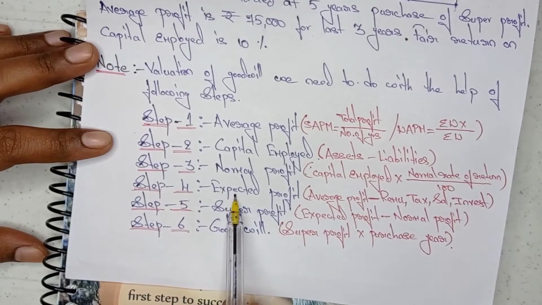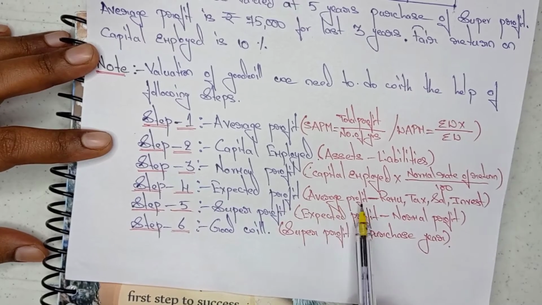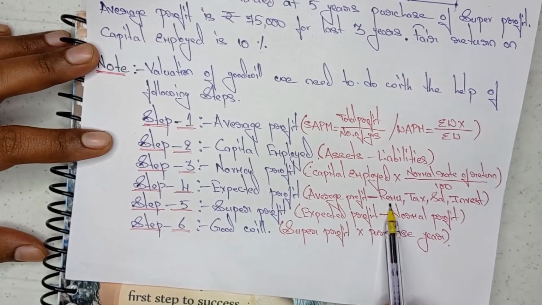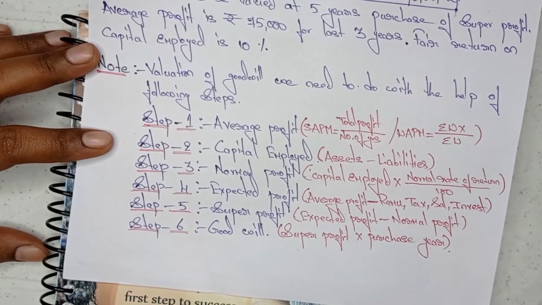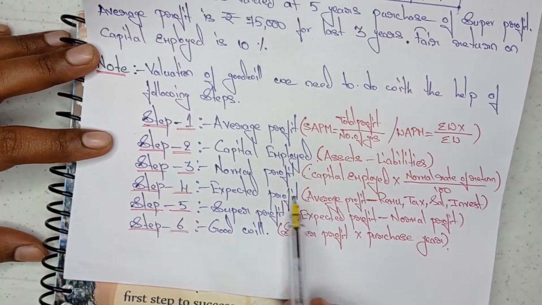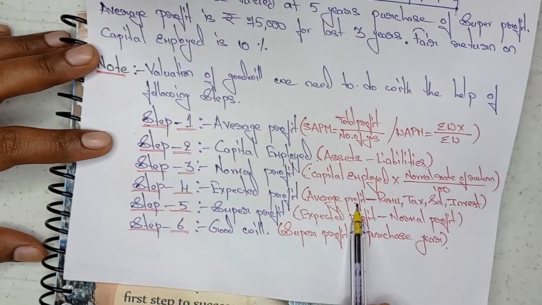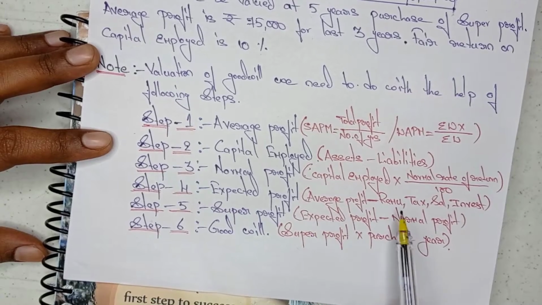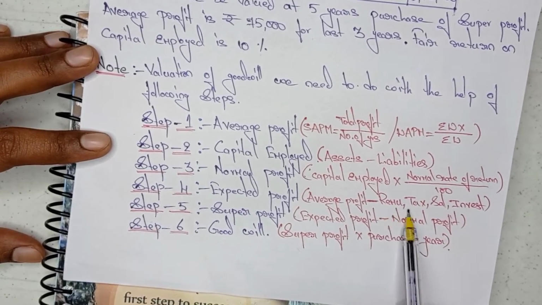Step 4 is expected profit. For this expected profit the formula is average profit minus remuneration, tax, salaries, investments. Under expected profit we need to write the average profit value, and from this average profit we need to deduct remuneration, tax, salaries and investment, if they are given in the question.